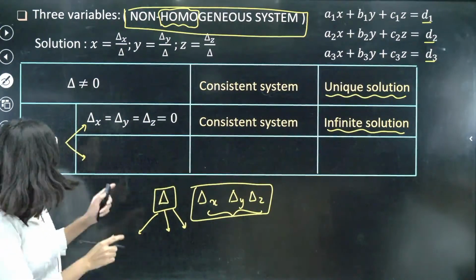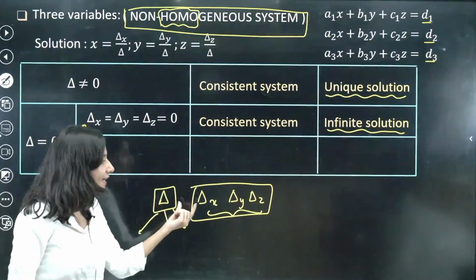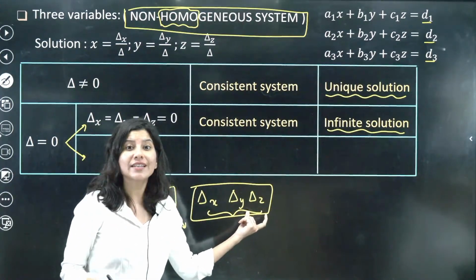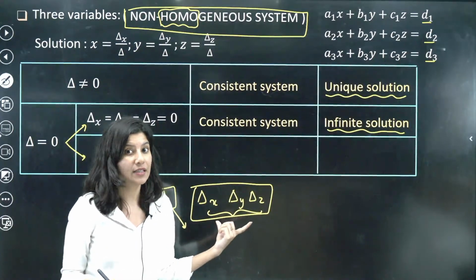But if delta is 0 and you check delta x, delta y and delta z, you have to check all the three determinants.